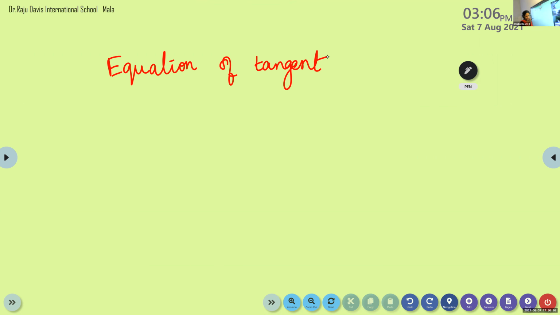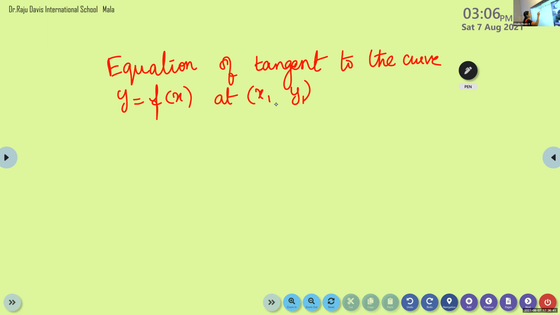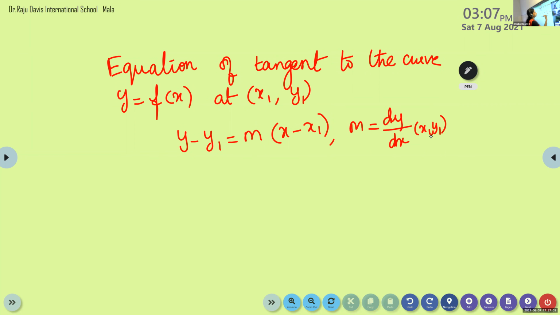Equation of tangent to the curve y is equal to f of x at the point x1 y1 is y minus y1 is equal to m into x minus x1, where m is equal to dy by dx at the point x1 y1. This is the equation of the tangent.